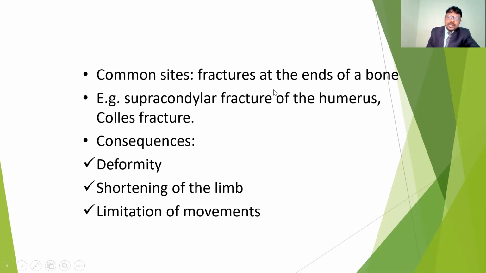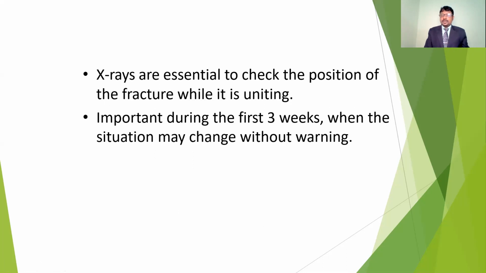And also in case of the supracondylar fracture of the humerus, if any fracture in the supracondylar region of the humerus, they may chance to get the elbow flexion deformities. And also because of these malunions, may chance to get the deformity, shortening of the limbs, and also limitation of the movement. The limb movement is going to be restricted, and the length is also going to be small. Here, for the investigation process, the X-rays are essential to check the position of the fracture while it's uniting. So while giving the treatment, in between we have to take the X-ray. We have to check how is the healing process of the fracture fragments.